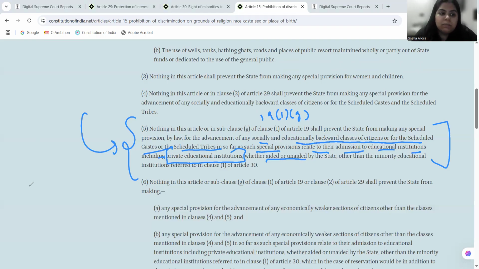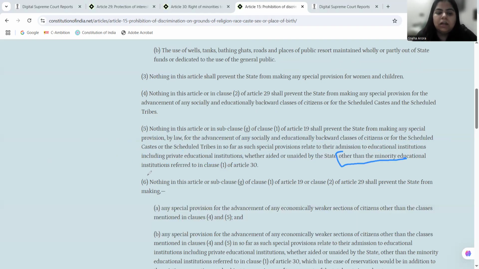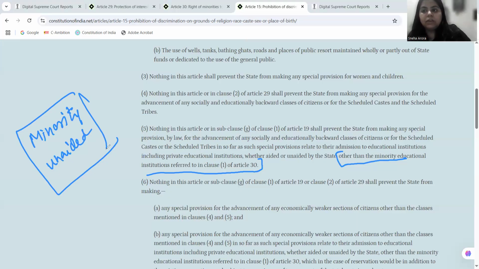But however, it is coming with the restriction that the exception is Article 30 clause 1. So the only autonomous institute we have, the institute which will exercise its autonomy, will be the minority unaided institution. So that is free to exercise the discretion, that is free to make use of its own power for the management, for the administration in its institution.